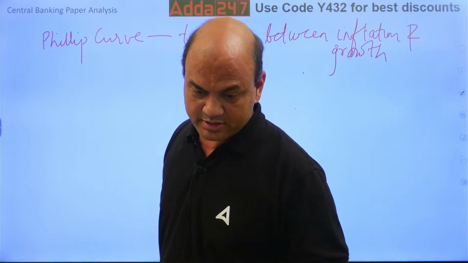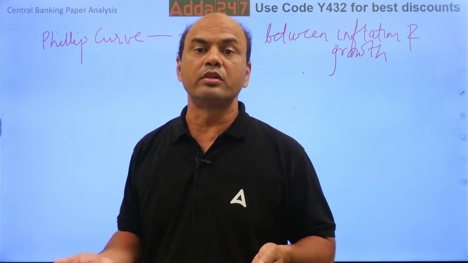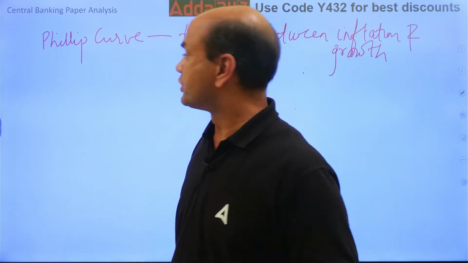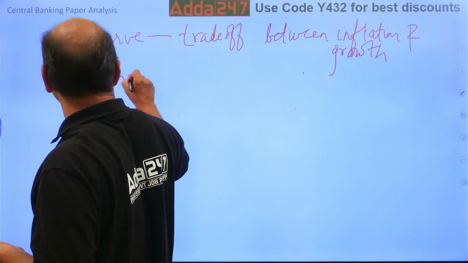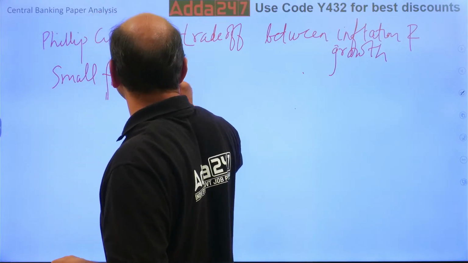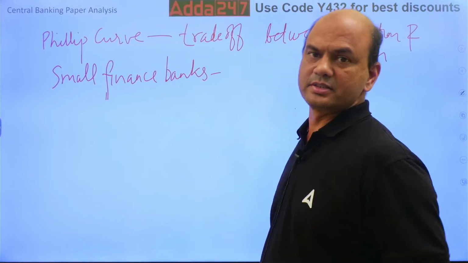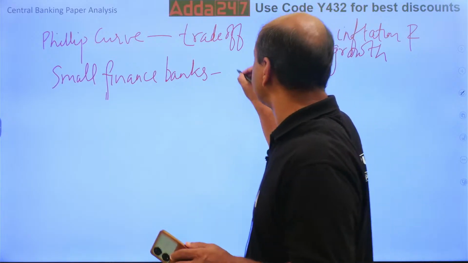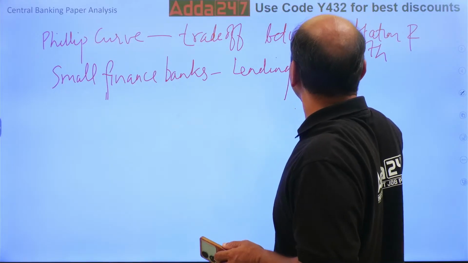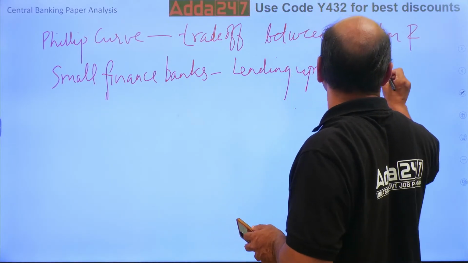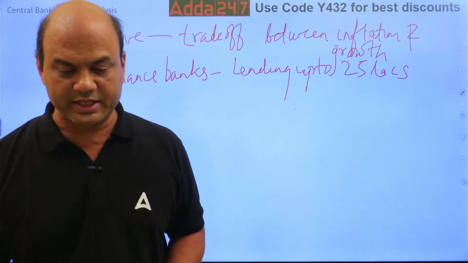Small finance bank was asked. What do you mean by small finance bank, and what do you mean by the word small? Small means lending up to 25 lakhs. Kindly note, lending up to 25 lakhs. Okay, that is small finance bank. Got it? Lending up to 25 lakhs. That is small finance bank.